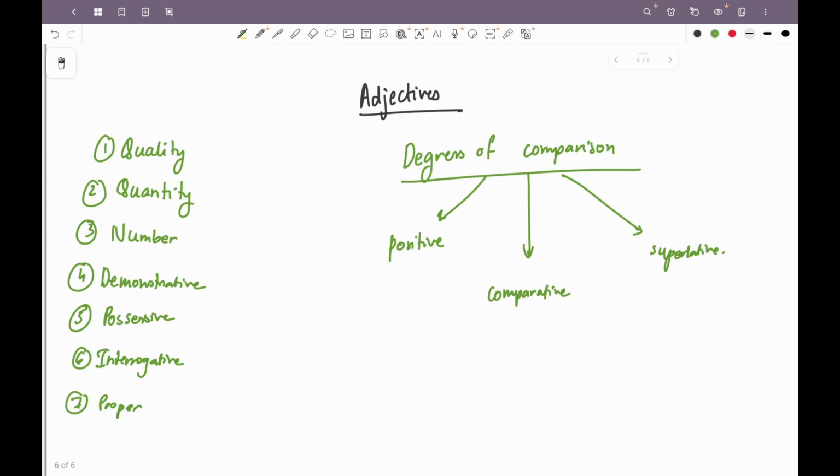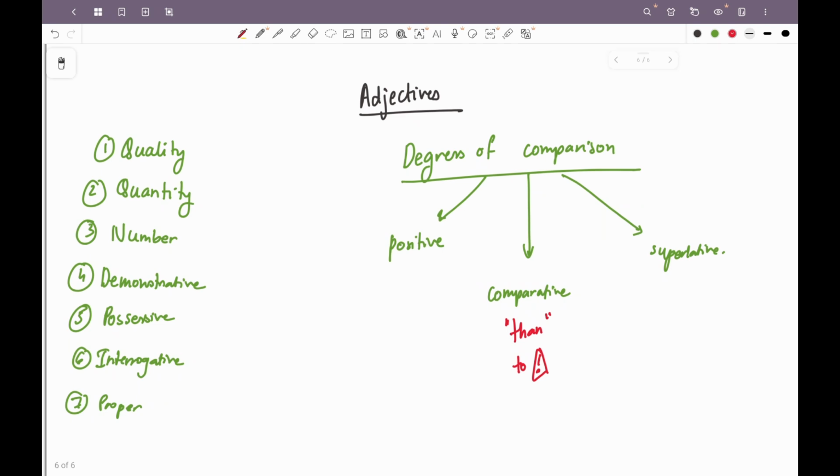Okay, next is always use than when using the comparative degree of an adjective. This is very essential because sometimes there are questions related to changing of degrees of comparison. So in the comparative degree you will use than. In some cases you will not use than, you will use to. Let me give you an example. Ravi is taller than Rajan. In that case we will use than.